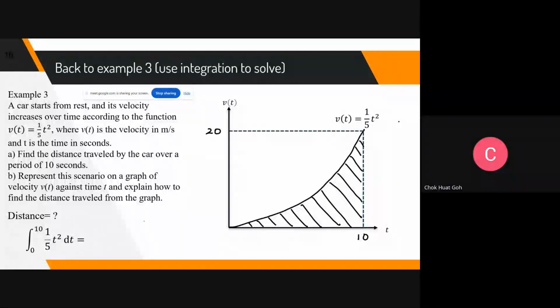Integrate from 0 to 10, this is the function of 1/5 t squared dt. What do you think? I'll wait for you for a few minutes only. Okay, I let you work out your answer. And if you are able to get your answer, maybe you type it in your chat box.